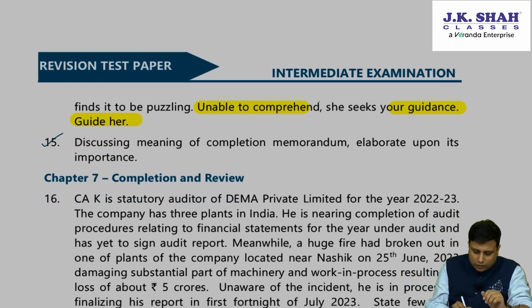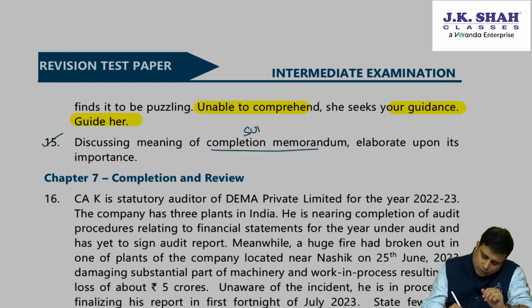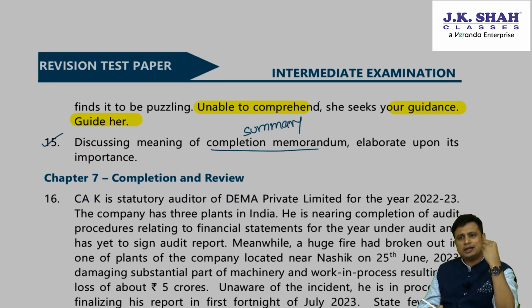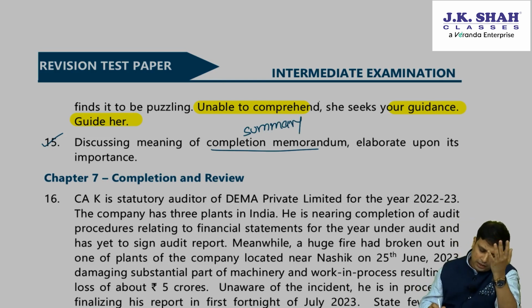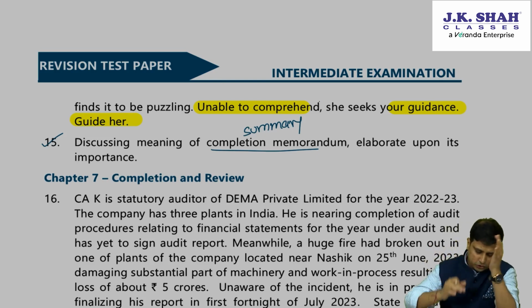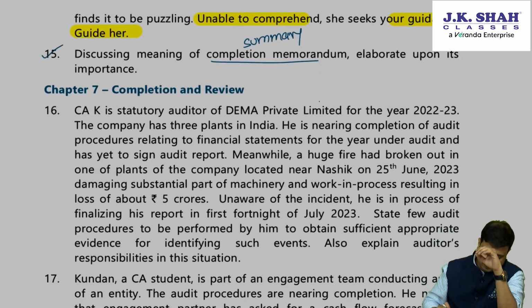Discuss the meaning of completion memorandum. Completion memorandum is nothing but a summary of all the documentation they have done. It helps us in reviewing the work. It helps us in evaluating the work. So out of all the documentation we have done, we will make a summary, which is called the completion memorandum. So this was our chapter number 6.